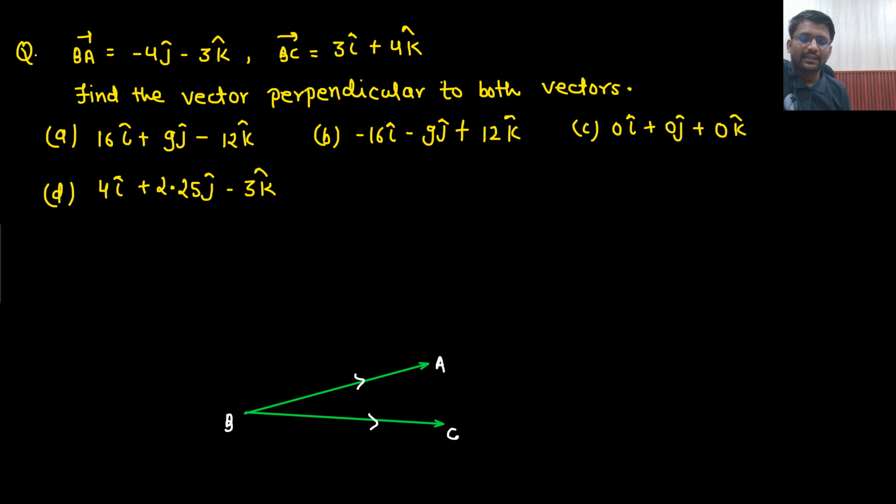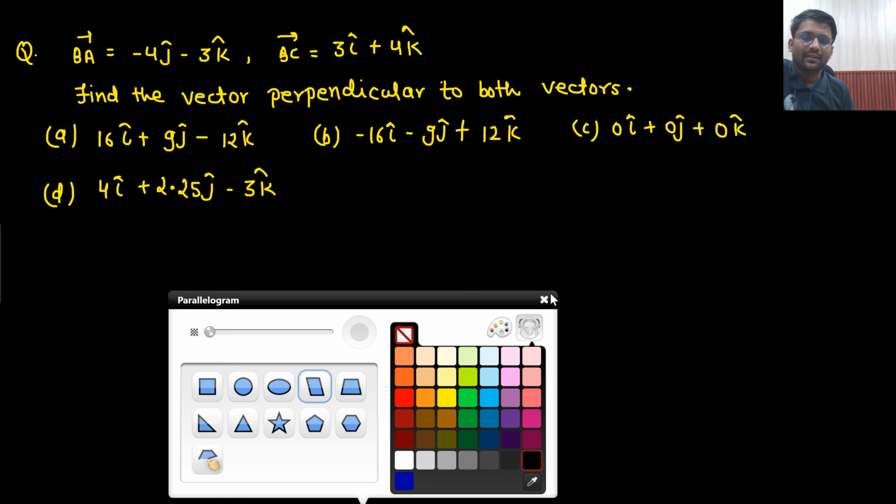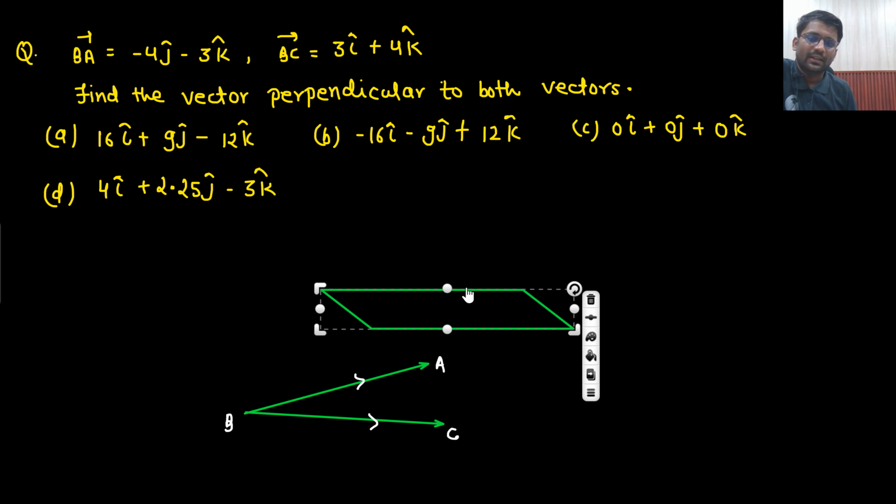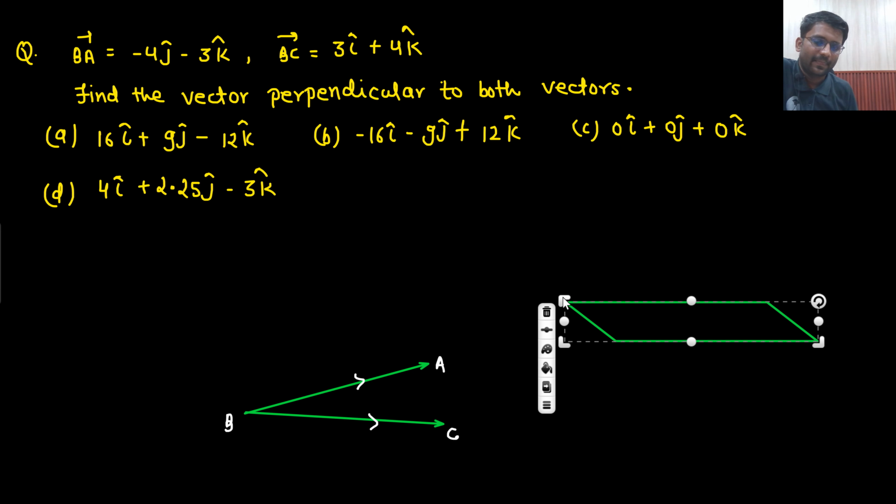What does that mean? That simply means that there is a plane. This is my plane. In this plane, two vectors are lying. This is one vector and this is another vector. One is BA vector, one is BC vector, and this point is B. You need to find out the vector which is perpendicular to both of them.